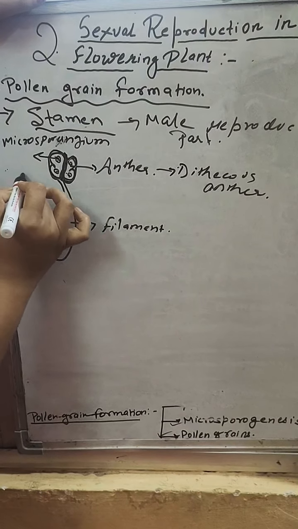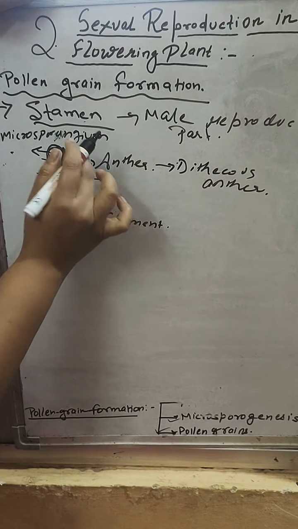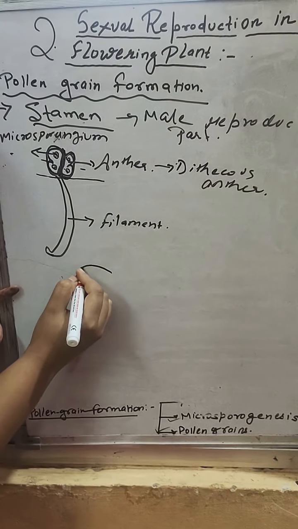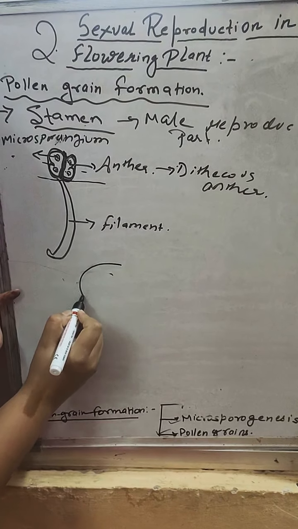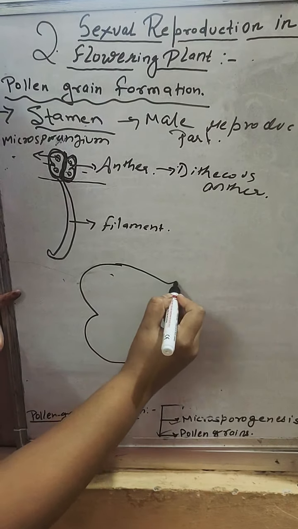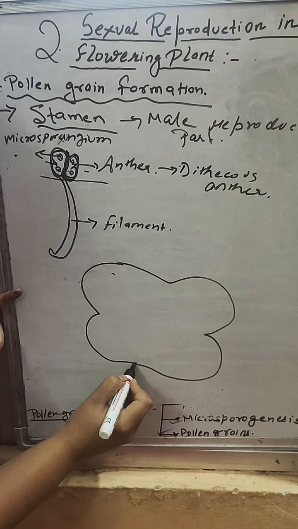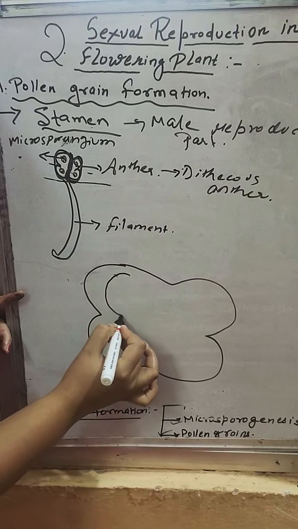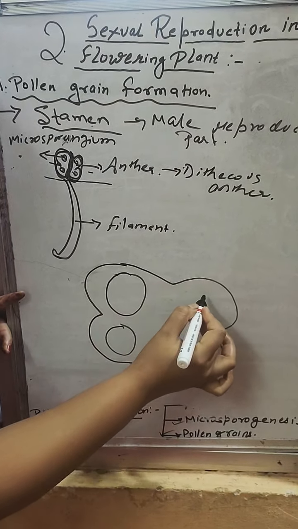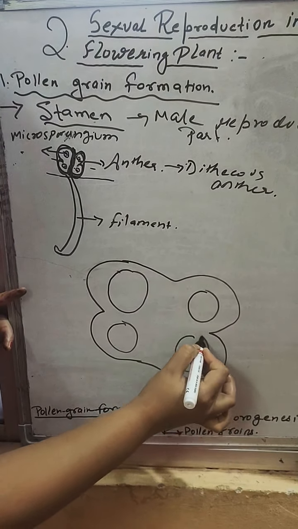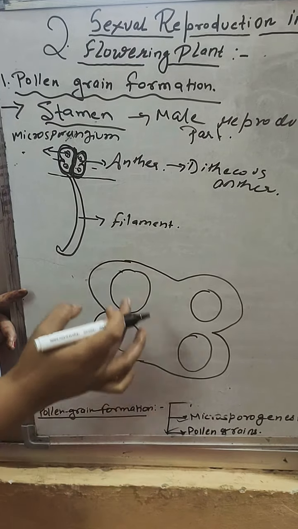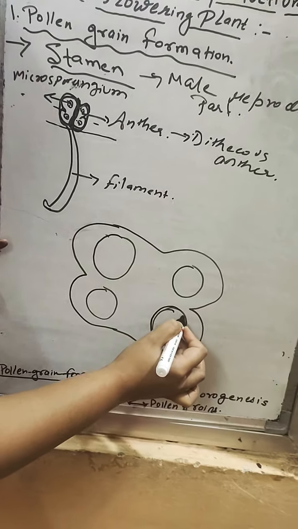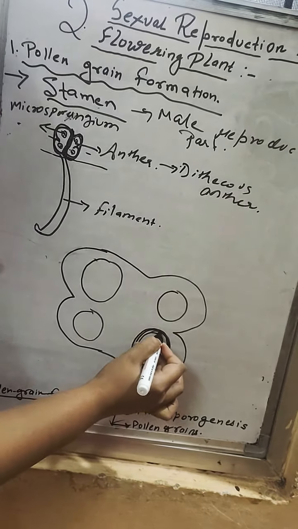If we cut this section, a transverse section, and see the transverse section of the anther, it looks somewhat like this. Okay, this is the structure of an anther. 4 corners, and at each corner one microsporangium is present. That means 2 microsporangia are present in one lobe. These are the microsporangia. Let's discuss the structure of the microsporangium.